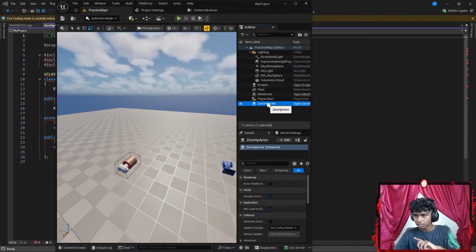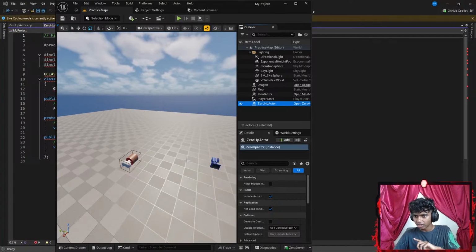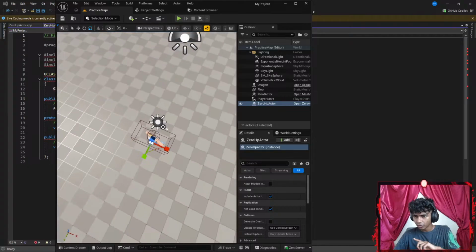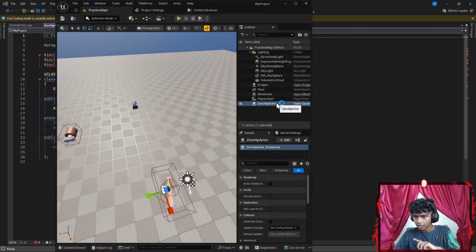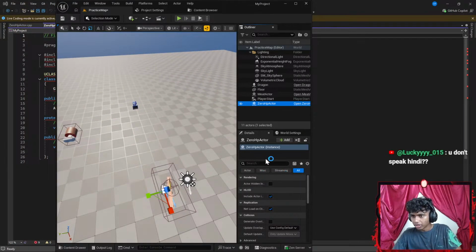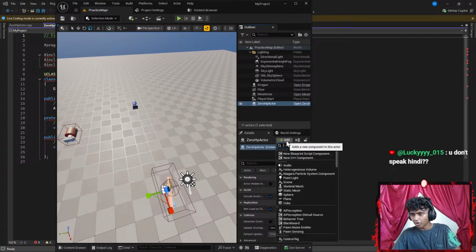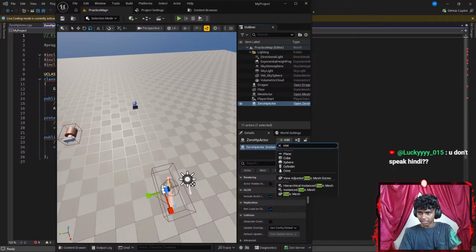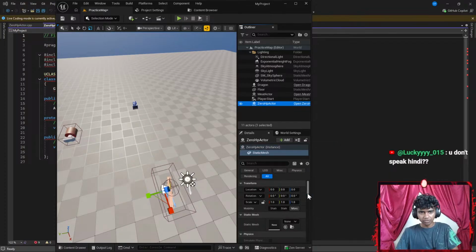Can I see it? Okay, I think I just can't see it, but my actor is somewhere here. Let's see. Where is my actor? Okay, maybe I want to go ahead and change its position real quick. Maybe I'm going to be adding a static mesh to it. Let's go with something like a static mesh so I can actually see it.